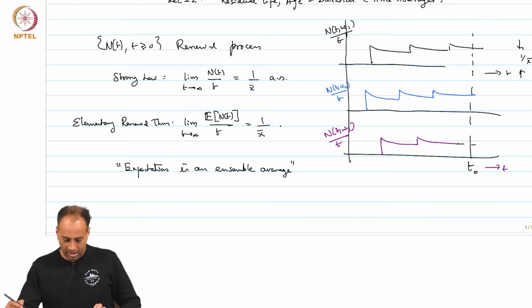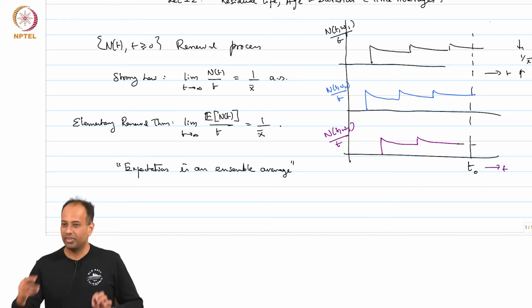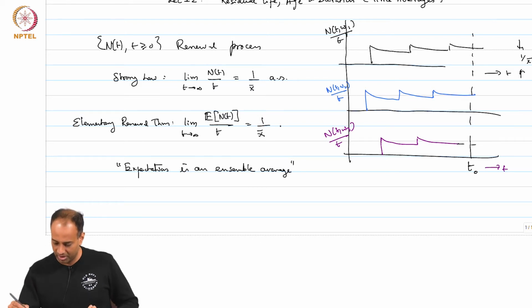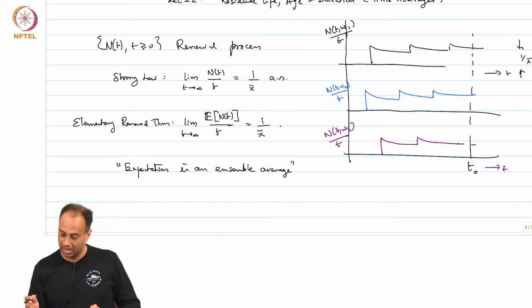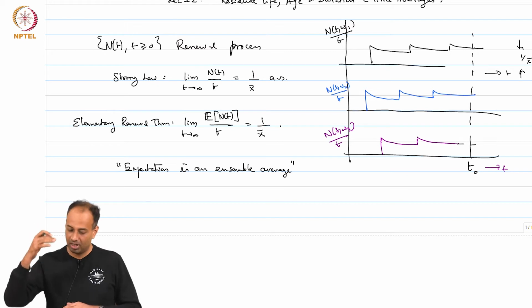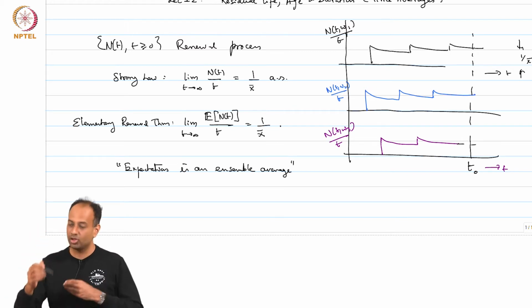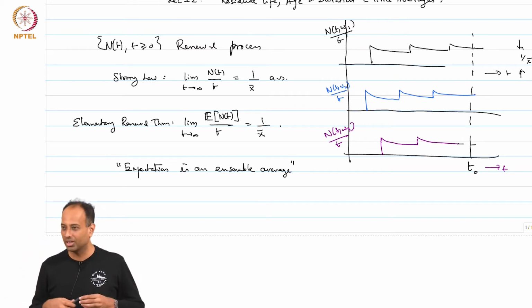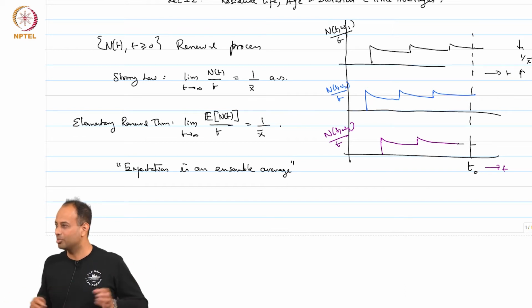You are looking at the expectation of N(t naught) over t naught for large t naught in the elementary renewal theorem. So, for a fixed t naught, you are looking at N(t naught, omega 1) over t naught, N(t naught, omega 2) over t naught, and so on, and these different omegas have different probabilities, as determined by the underlying distribution of these X's.